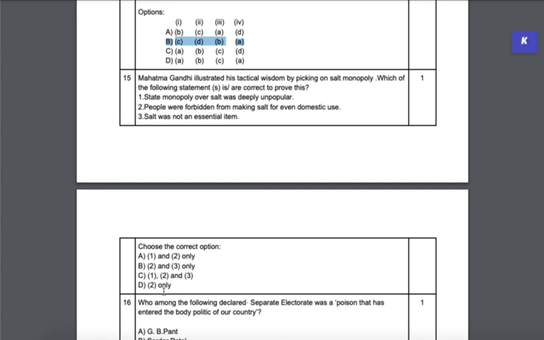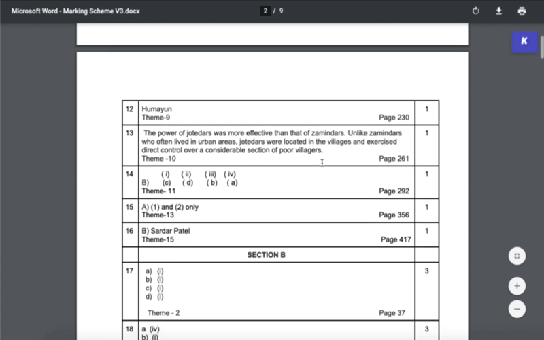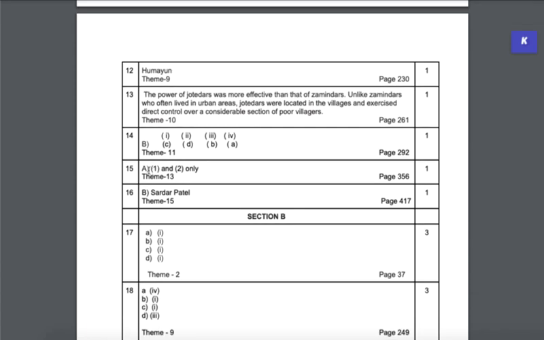So what are the options here? Which statement or statements is or are correct to prove this? So I would say the third one doesn't seem relevant at all. So I would choose option A, 1 and 2 only. So let's see if we are right. Question number 15 in the sample paper. Yes, A is correct with option 1 and 2 only.